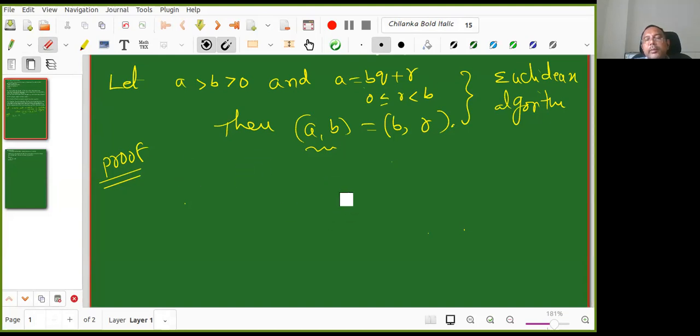Actually, you remember that in the previous class we were proving more than required. GCD of (A, B) equals GCD of (B, R). What is our definition? Recall that. GCD of (A, B) is the maximum of D_A intersection D_B. GCD of (B, R) is the maximum of D_B intersection D_R. Now, why are these equal?